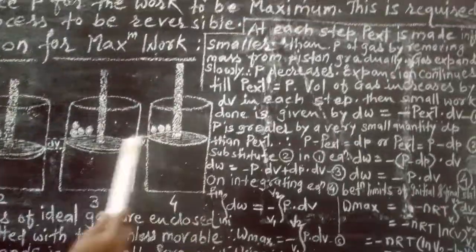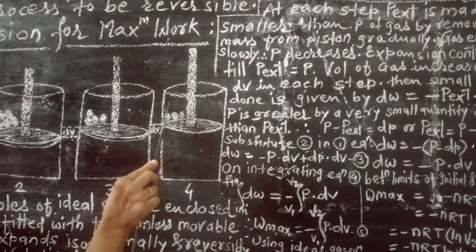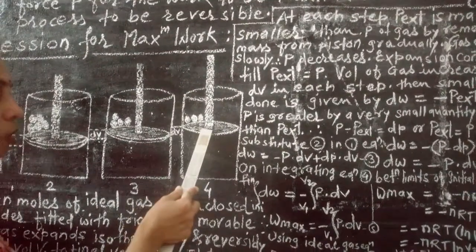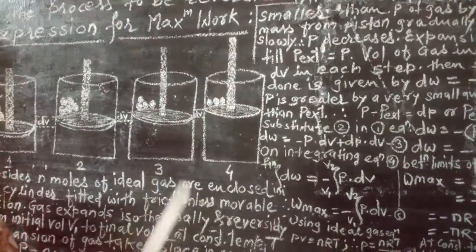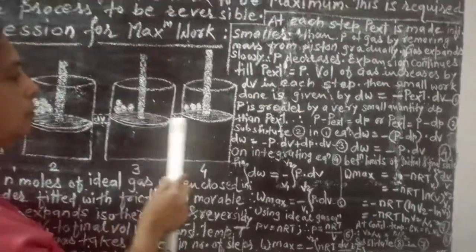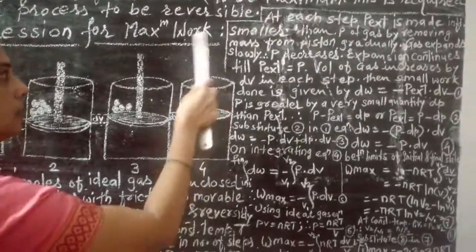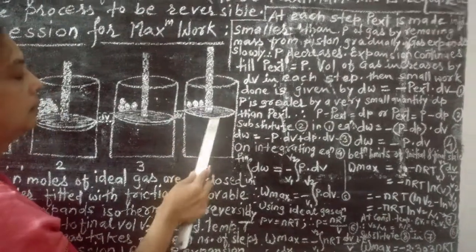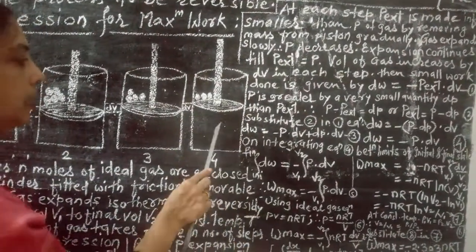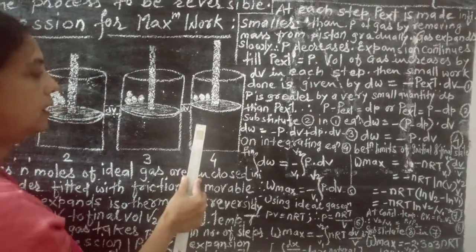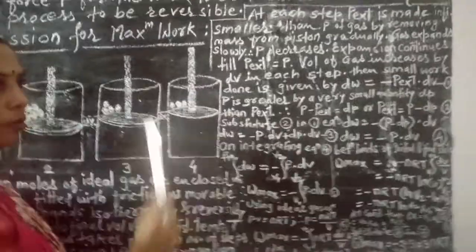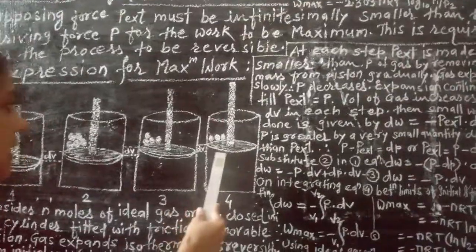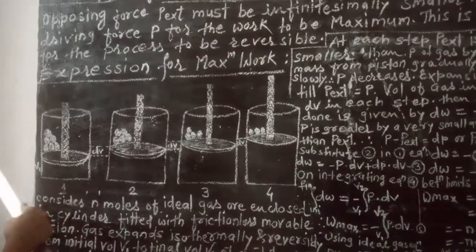Again you can notice that if you remove the weight on the piston, the pressure on the piston is reduced. This P external acting on the piston is reduced by an infinitesimal amount. P external becomes less by an infinitesimal amount than the pressure P on the gas, so that the gas molecules again travel in the upward direction a very short distance and the expansion of gas takes place. This process you can imagine in the reverse manner also.